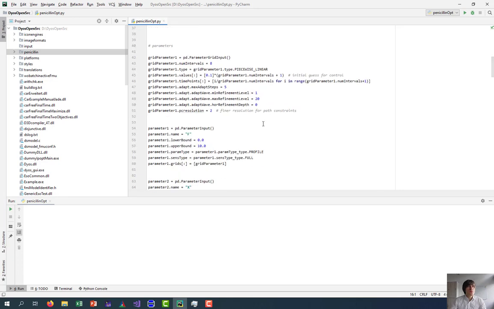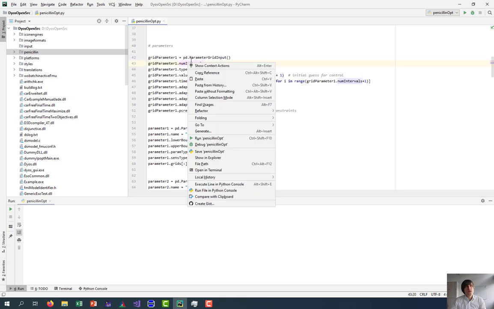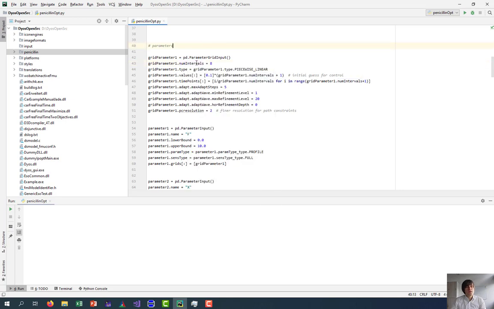Now let's look into the control we have. The control parameter is f, and this has to be defined on a grid. And a grid can be defined in several ways. We can either simply define the number of control intervals, then we will always have an equidistant discretization, or we can define the time points ourselves and therefore provide a non-equidistant one.